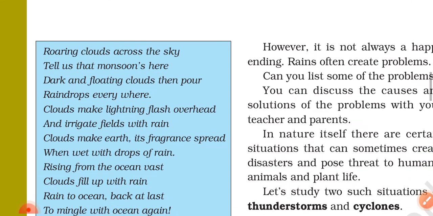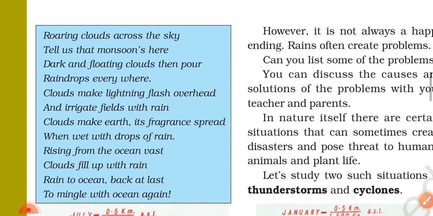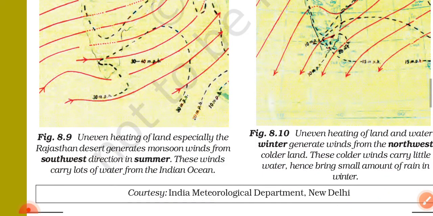Here one song is given in the box. You can, if you want to, read it. Figure 8.9: uneven heating of land, especially the Rajasthan desert, generates monsoon winds from southwest direction in summer. These winds carry lots of water from the Indian Ocean.